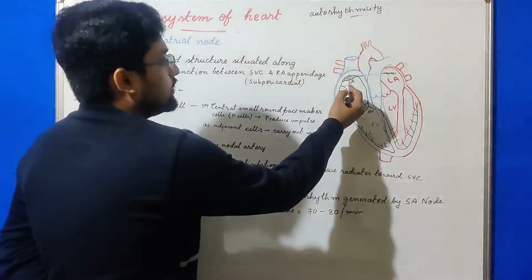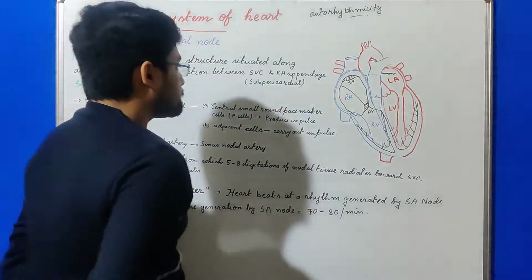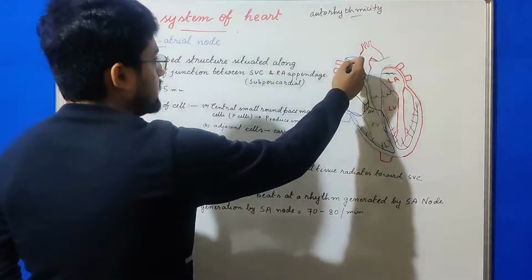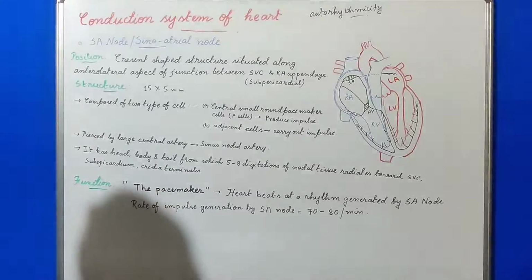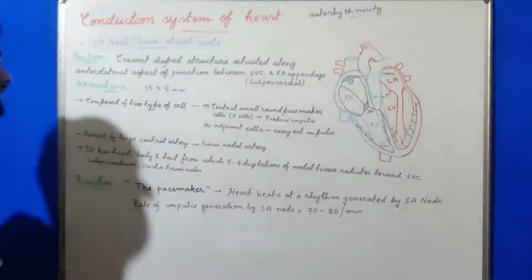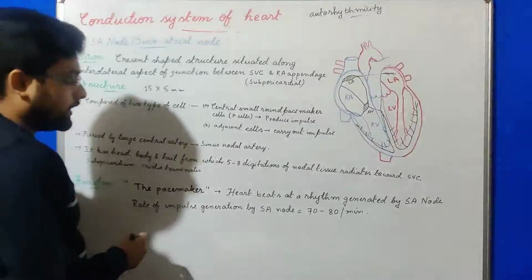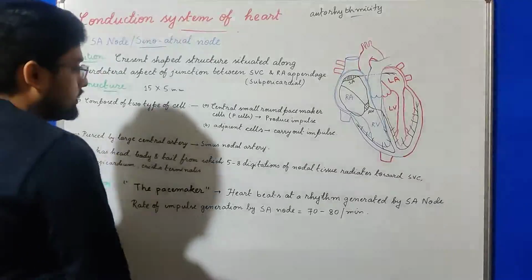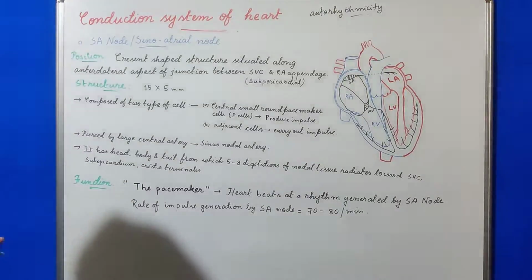So this is the position of the sinoatrial node or SA node, at the junction of the SVC, superior vena cava, and the right atrial appendage. This is the main cell which creates the rhythm of the heartbeat or heart rate, which is generally 70 to 80 beats per minute or 70 to 80 impulses per minute.